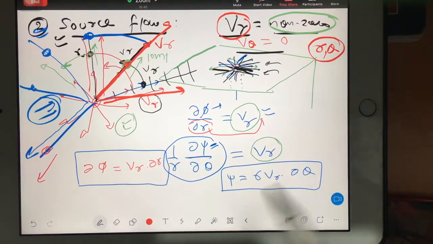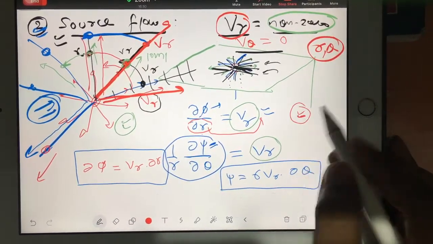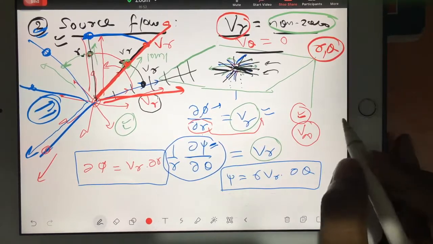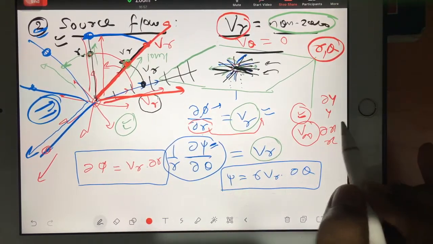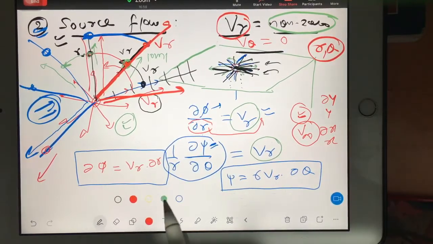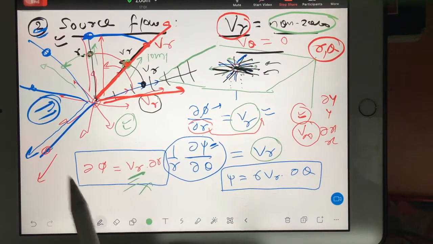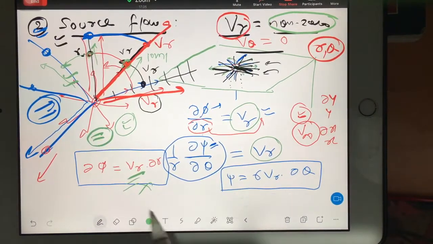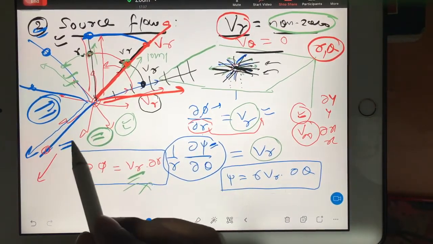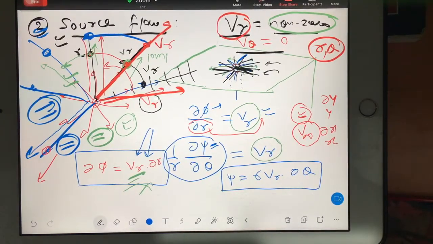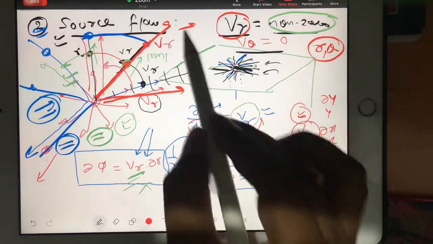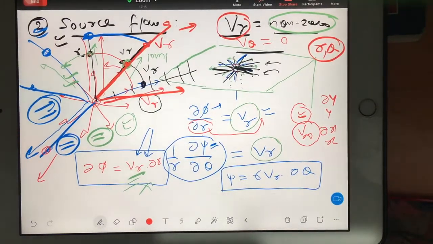See, when I was teaching uniform flow, that time your V infinity was constant. So simply dou x came, so I wrote x. Simply dou y came, I wrote y. But here your VR is not constant. That's what I have explained here, right? Because VR is not constant, some theory is still remaining which will talk about the variation of VR. So that's why I said source flow and vortex flow, these two are very, very important.